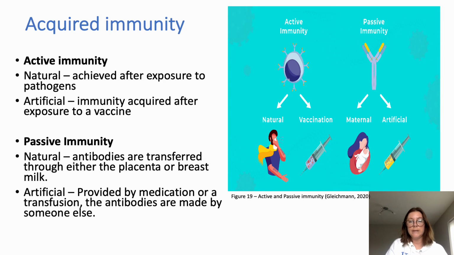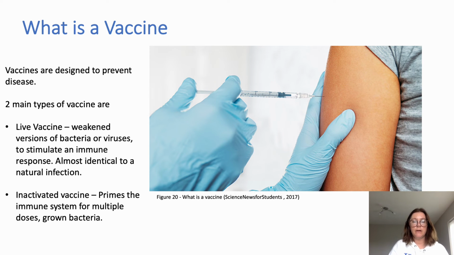Natural passive immunity is provided when antibodies are transferred from one person to another, usually either via pregnancy when antibodies cross the placenta to fetal blood, or antibodies can be transferred during breastfeeding. Artificial passive immunity is immediate immunity provided by medication or a transfusion, where the antibodies are made by someone else. Protection in these ways only lasts a few weeks, as the antibodies have not been created by your own immune system. A vaccine is designed to prevent disease.